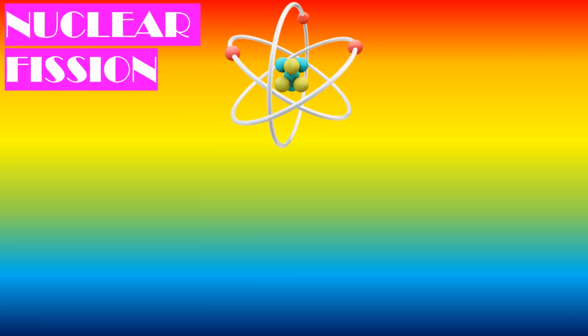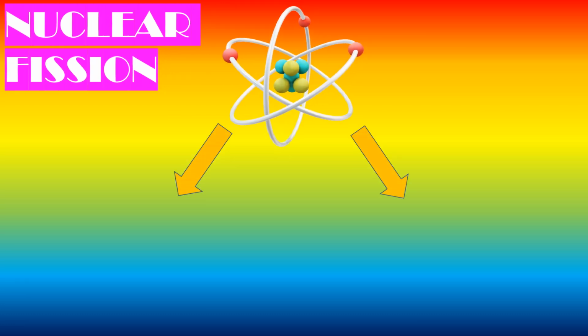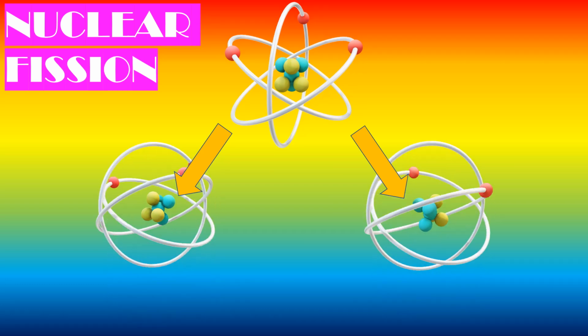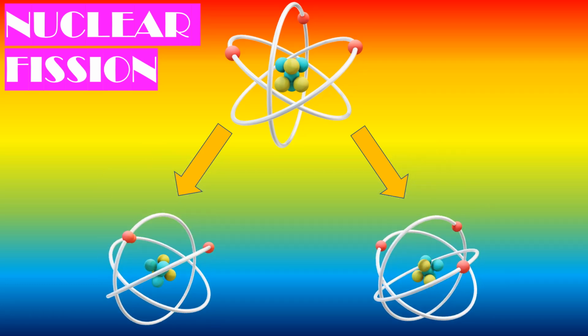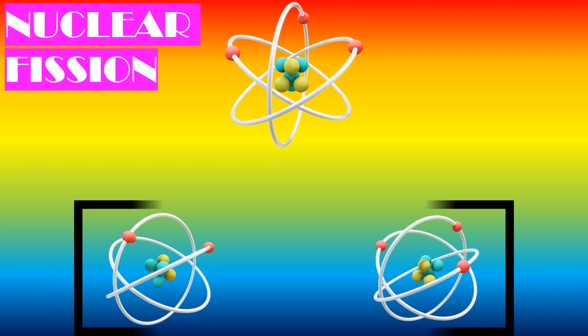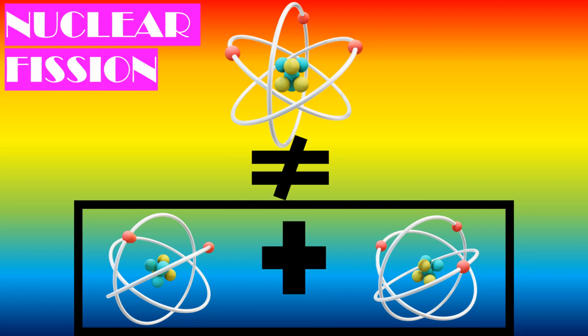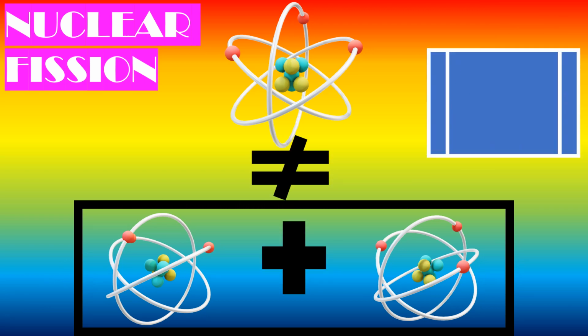For nuclear fission to occur, we need an atom or a fuel like a uranium atom. And when it is heated up at high temperatures, like in the sun, it splits into two. And when we check the mass of these two atoms and compare it with the parent atom, it's not equal. So a huge amount of energy is released as the conservation of mass law is not followed.